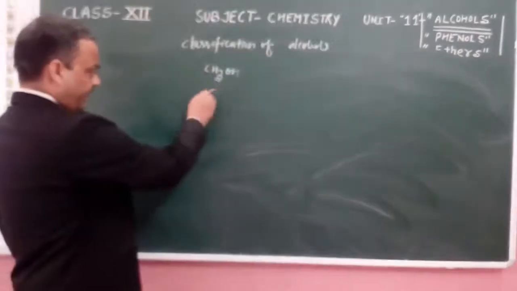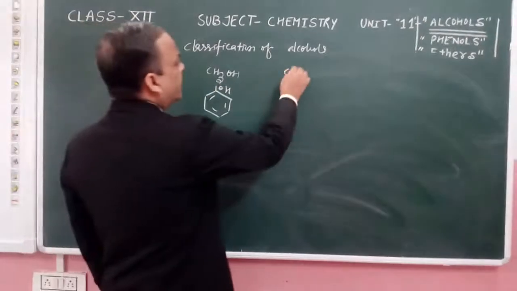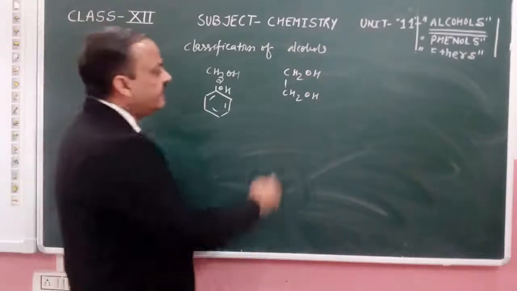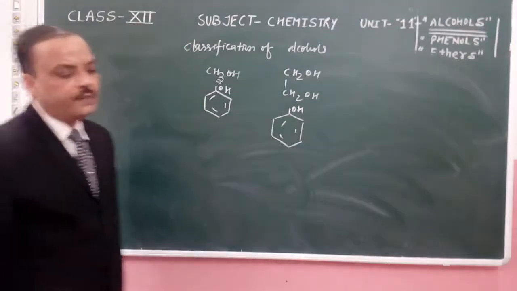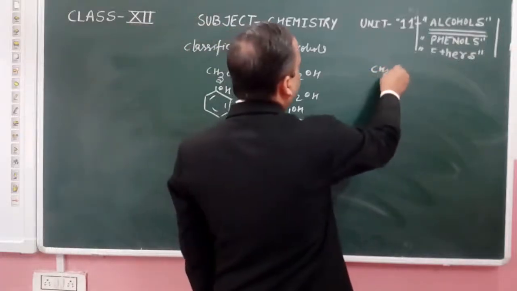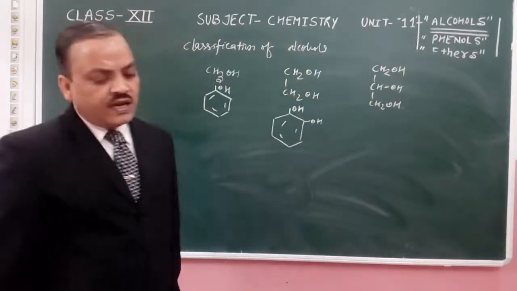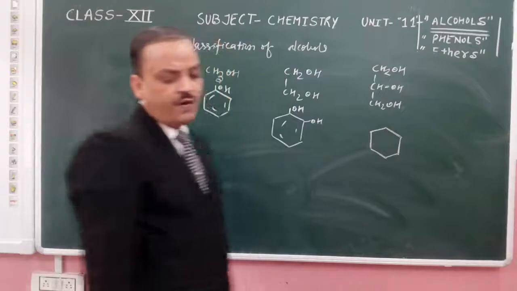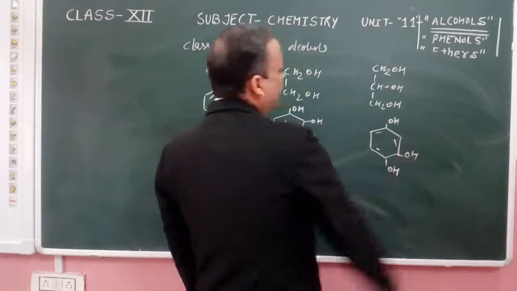CH3OH has one OH group present. Another compound, CH2OH-CH2OH, has two OH groups present. In the third condition, CH2OH-CHOH-CH2OH, three OH groups are present.